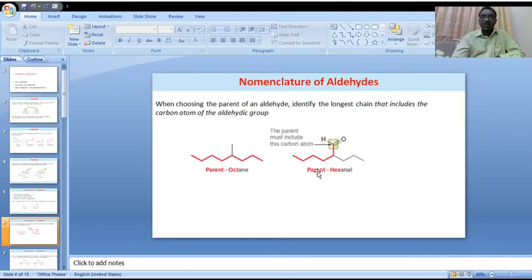But on the second position there is a substituent attached. Is it clear? The parent chain is hexanal.